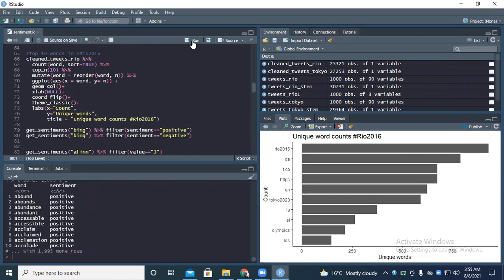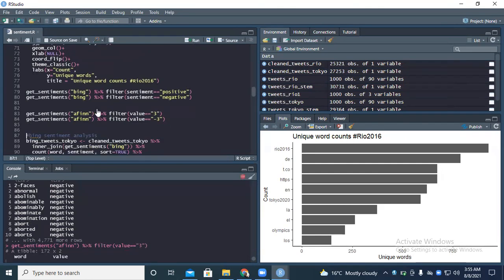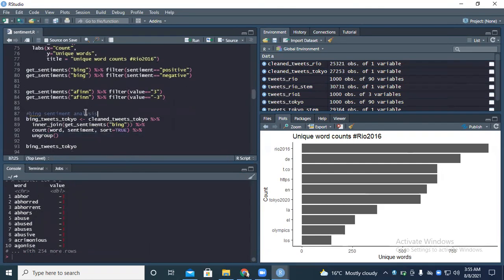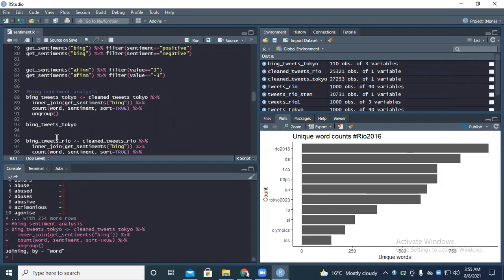So now I want to look at how well people are happy and how well people are sad. So I want to get the sentiments, but on Bing, we have a lot of approach of getting the sentiments. We have the affine and everything. So let me look at the Bing, then the affine. I'm just setting them first. So the first thing I'm going to do here, I want to look at some of the sentiments for Tokyo using the Bing approach.